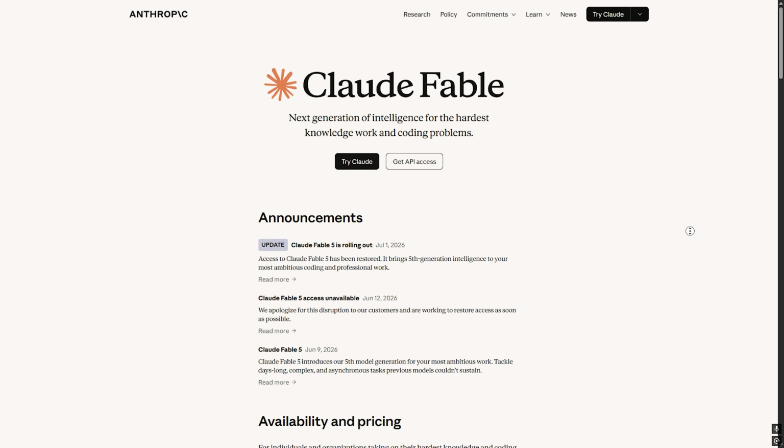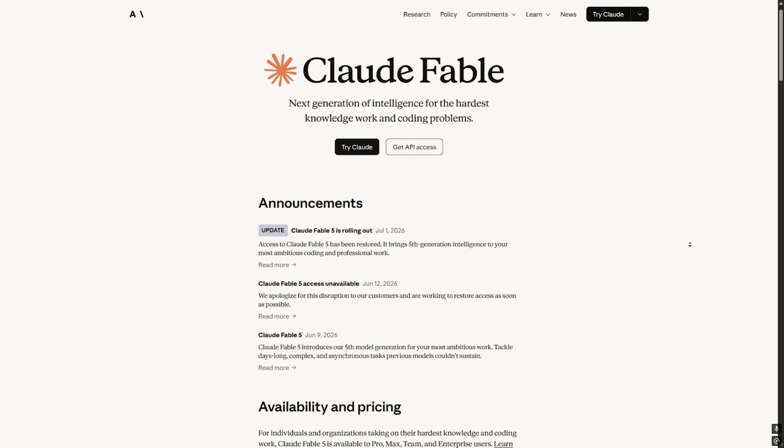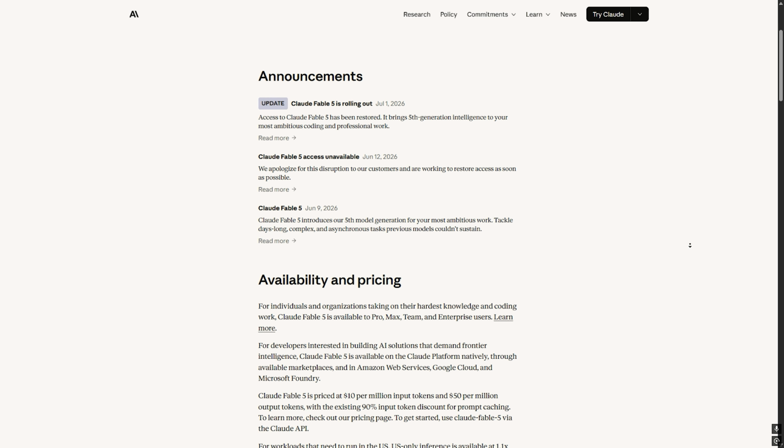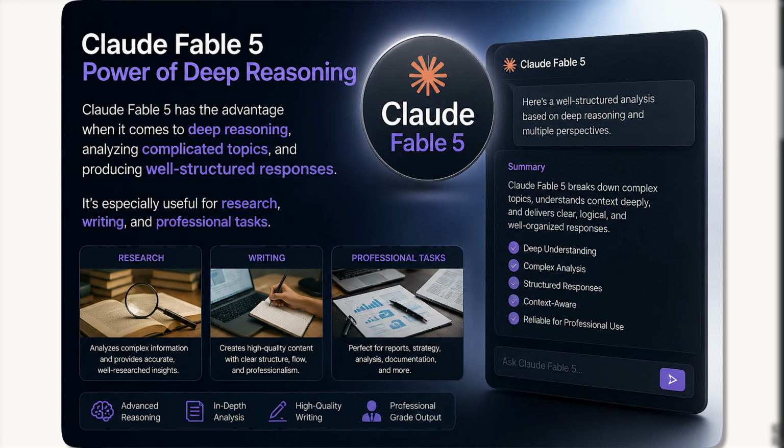Claude Fable 5, developed by Anthropic, is designed for high quality reasoning, creative writing, and handling long, complex conversations. Let's compare them. Performance and reasoning. Claude Fable 5 has the advantage when it comes to deep reasoning, analyzing complicated topics, and producing well structured responses. It's especially useful for research, writing, and professional tasks.